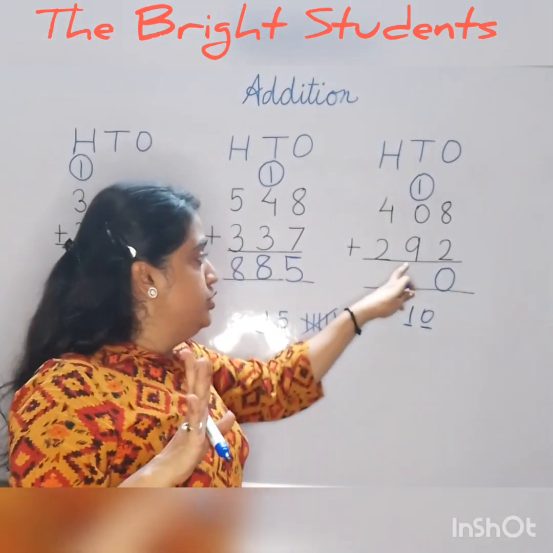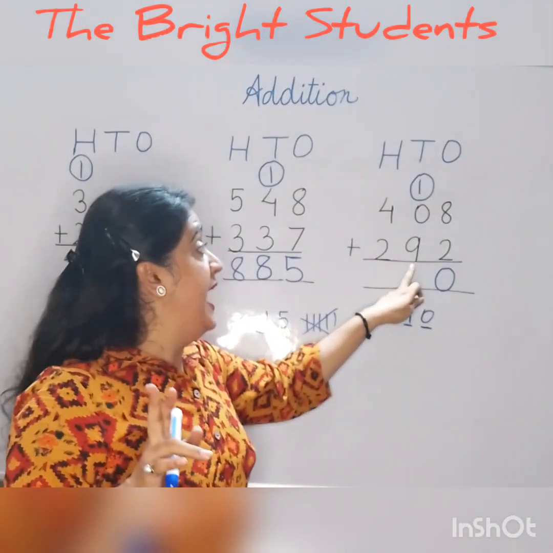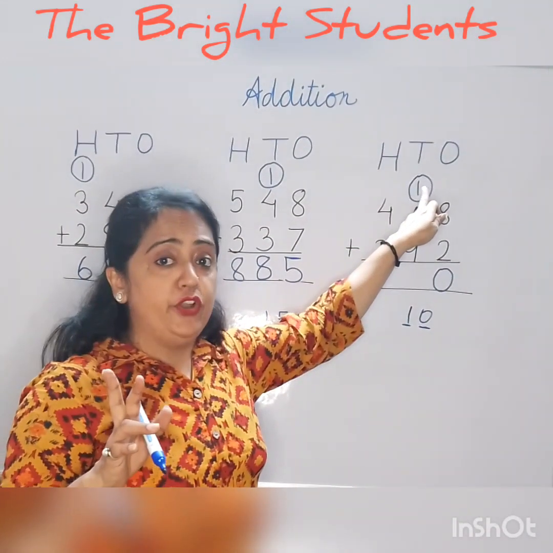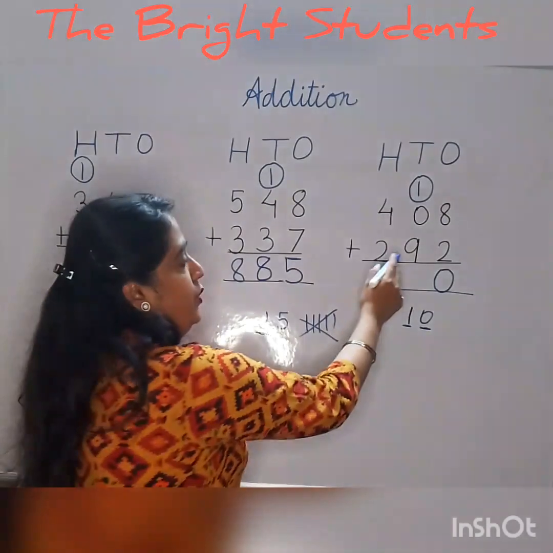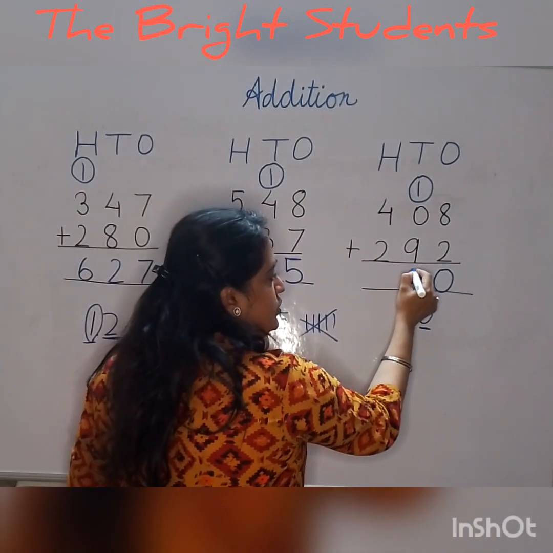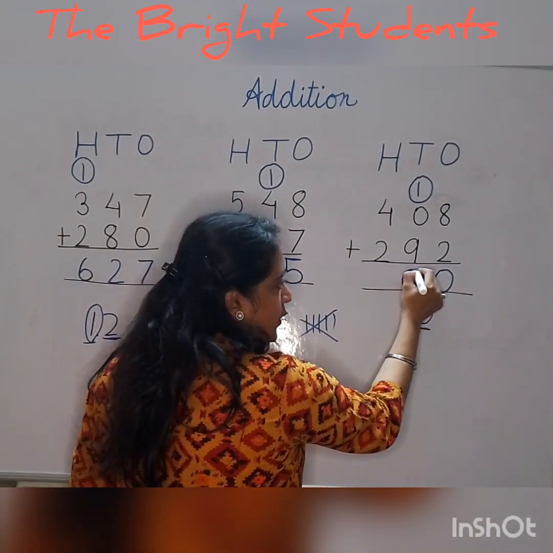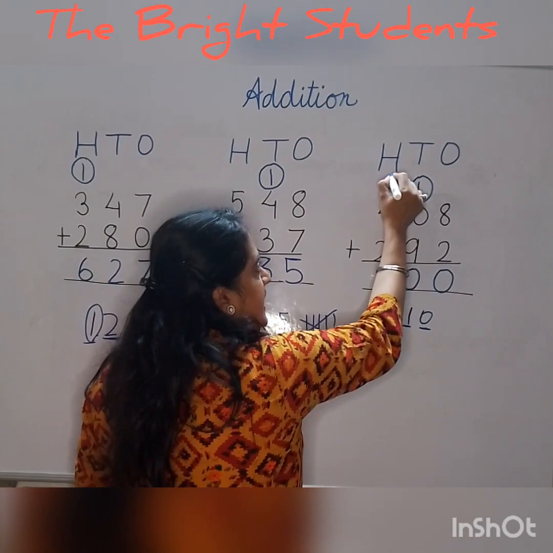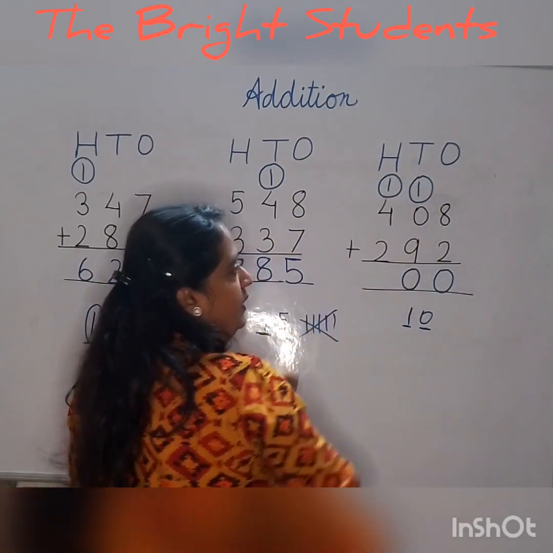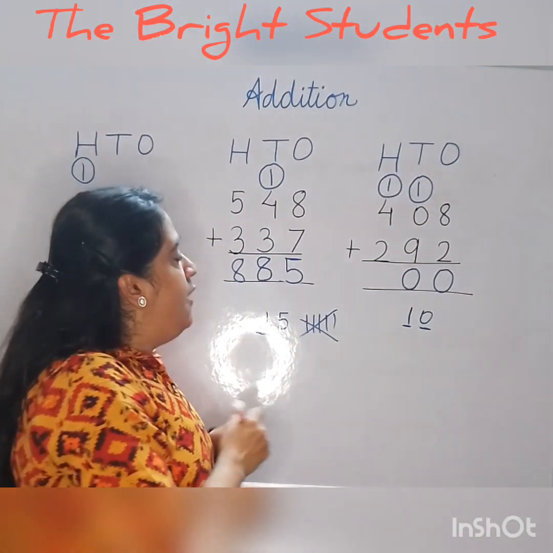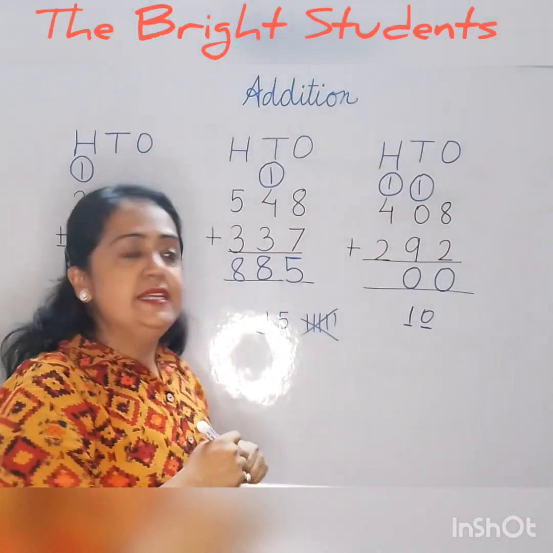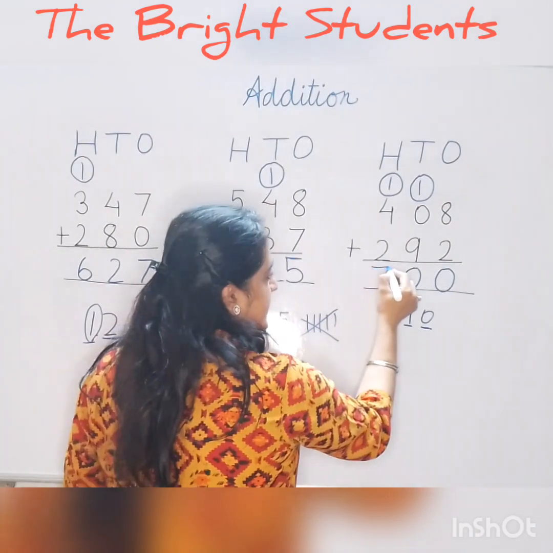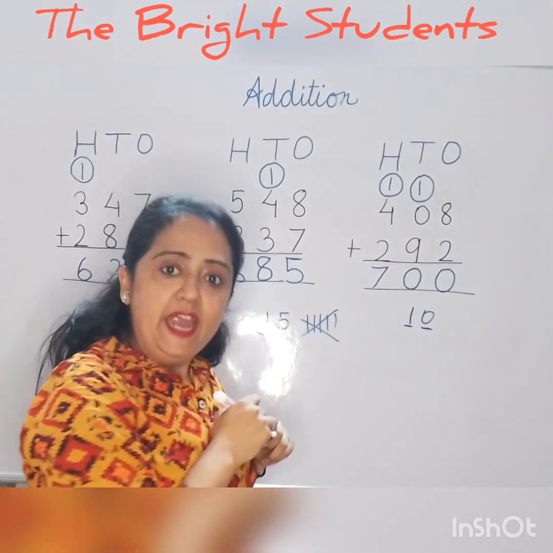So it is 9. But we have to add 1 here also because it is written there. It is our carry, right? So 9 plus 1 is 10. So for 10 we will again write 0 here and 1 is our carryover. Right? Now 4 plus 2, 6. 6 and 1, 7. So our answer is 700.